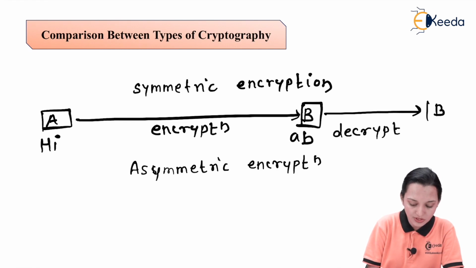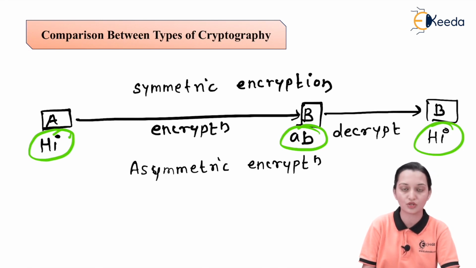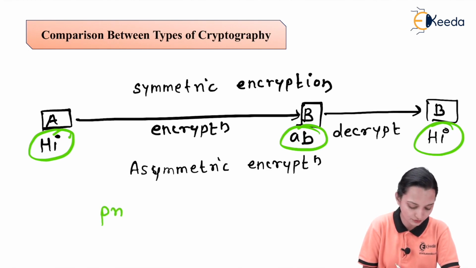Otherwise, it is not possible for B. So this is the original message, ciphertext, and again the original message. If B is not able to decrypt it, then how is it possible for B to get the original message? For that purpose, a few keys are used in the communication. One is known as the private key and the other is known as the public key.